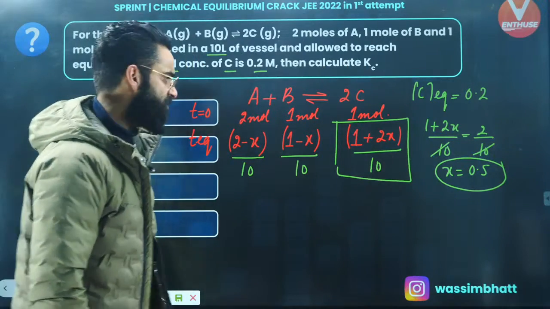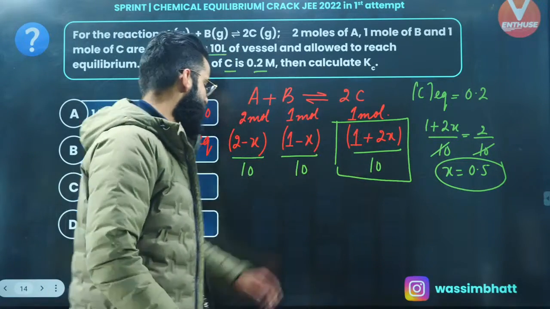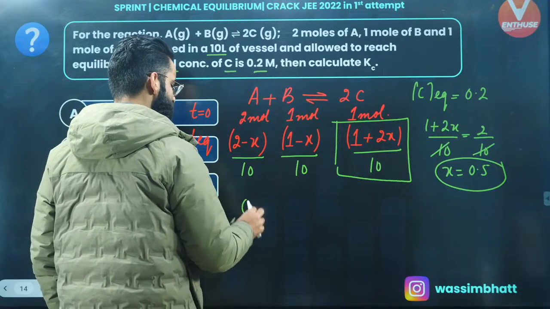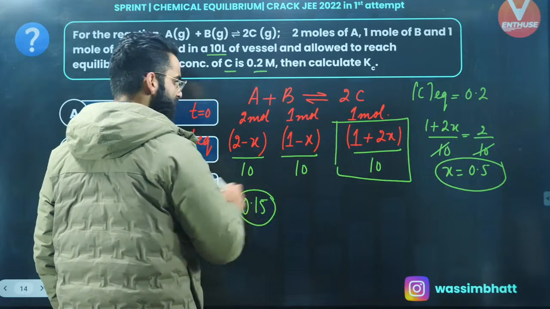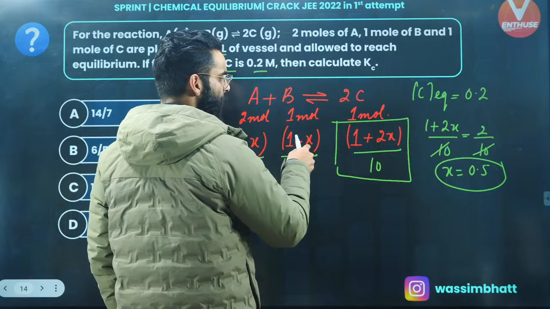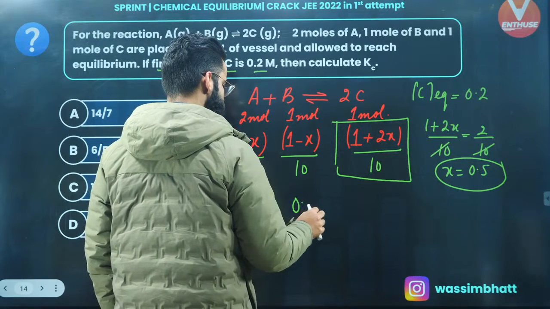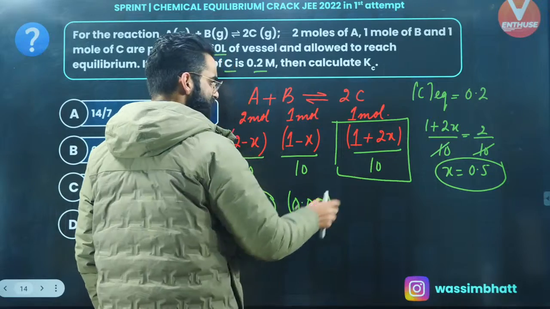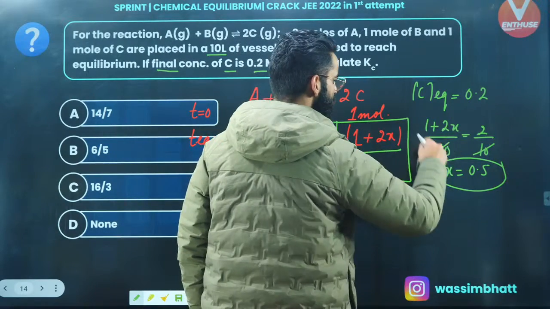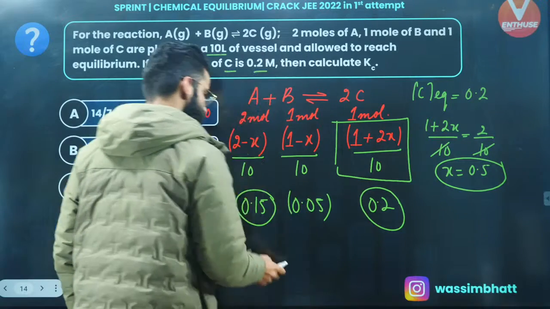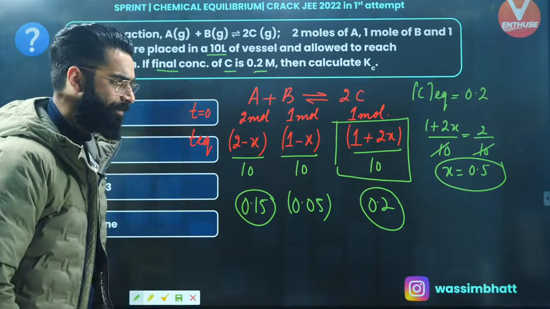Now I would want you guys to put the value of x in all these expressions. So it's going to be 2 minus 0.5, 1.5. 1.5 divided by 10 means 0.15, right? Similarly, 1 minus 0.5 will be 0.5, right? 0.5 divided by 10 is 0.05, right? This value, 1 plus 2x divided by 10, is equal to 2 by 10, that means 0.2. Well, I got the concentration of each reactant and product at equilibrium, right?